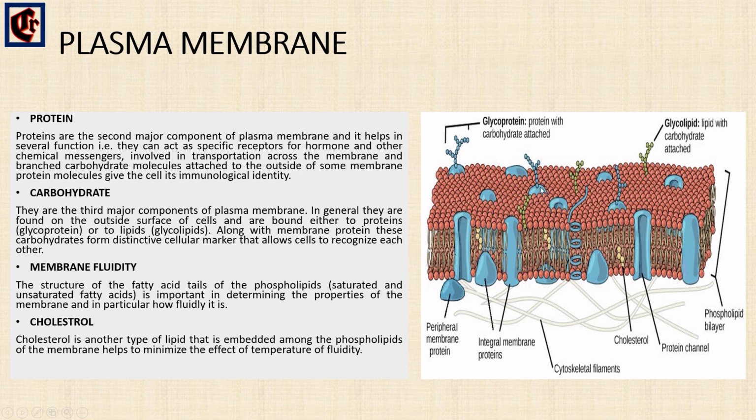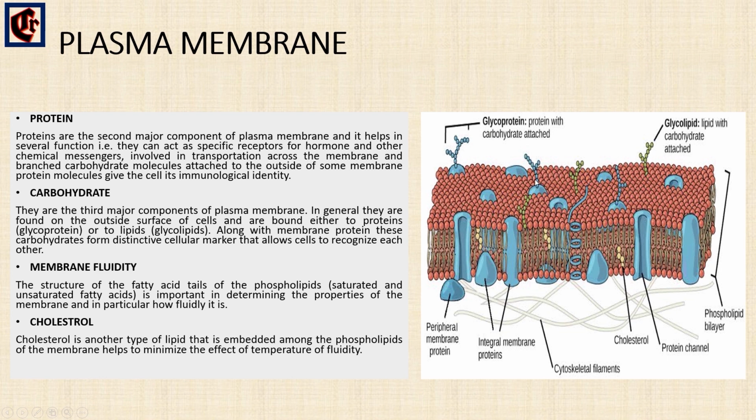So we'll see about carbohydrates. Carbohydrates are the third major components of the plasma membrane. In general, they are found on the outside surface of the cell. Those carbohydrates that are bound either to the protein or to lipids are called glycoproteins and glycolipids.